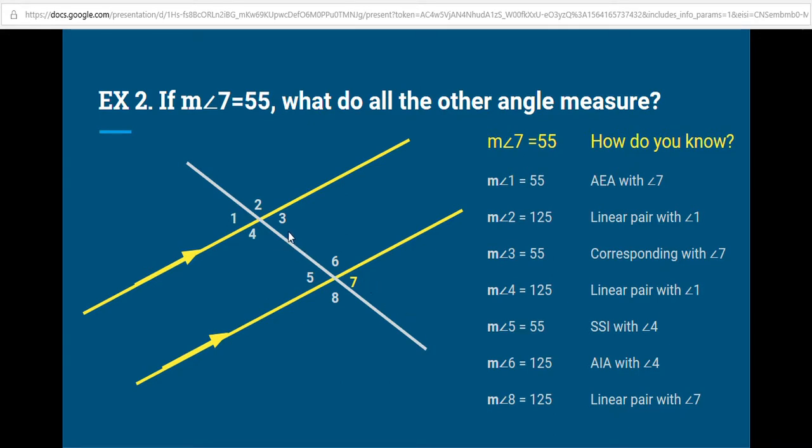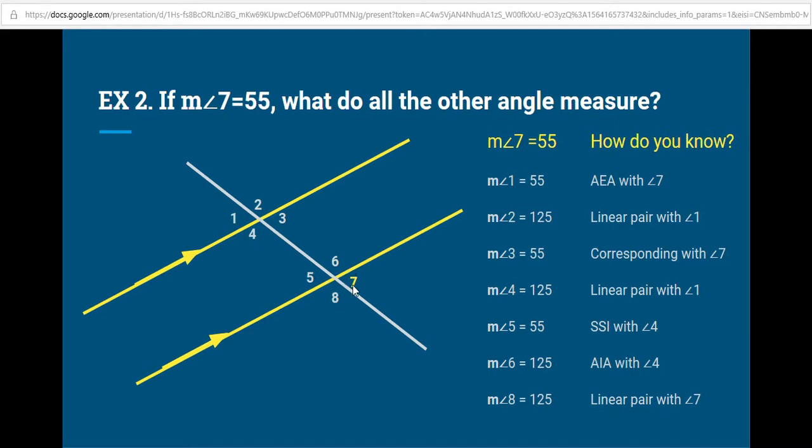4 is a linear pair with 3, and it's also a linear pair with 1, so 4 is going to be 125. 5 is same side interior with 4, so they have to add to 180, so it's got to be 55. 6 is alternate interior with 4, so it's 125. And 8 is a linear pair with 7, so it's 125.